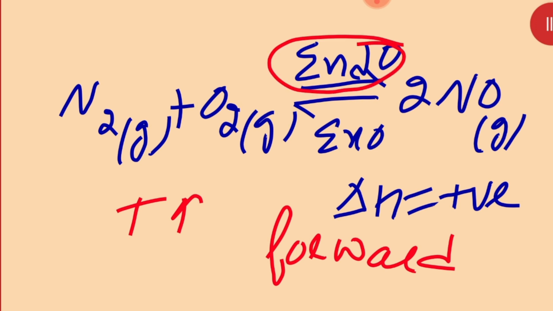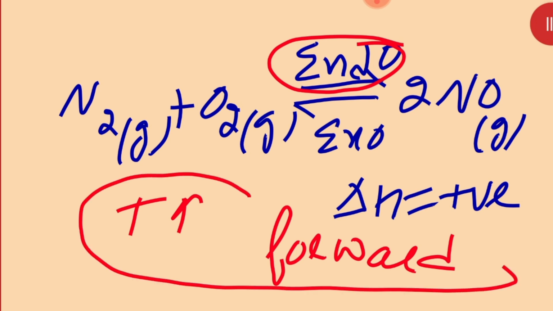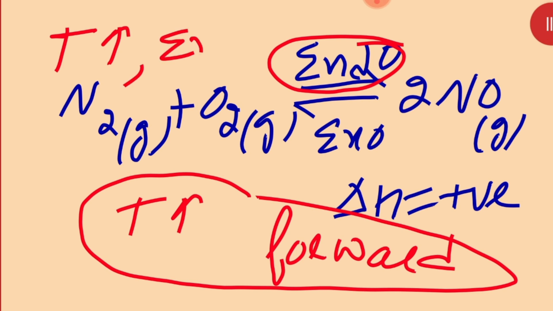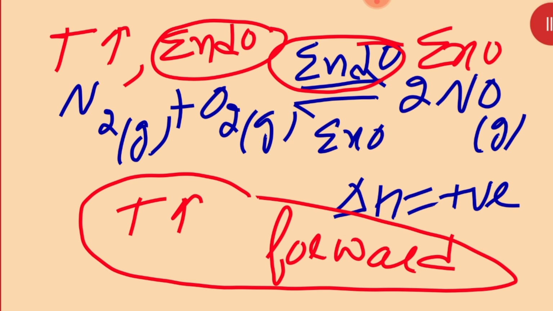Clear? So from there it is proved that whenever we are increasing the temperature, the reaction will always move towards the endothermic direction, because endo will cool the reaction a little bit. It will always adjust the extra heat. Even if the endo is in the forward direction or in the backward direction. I think it's clear to you. Whenever we increase the temperature, the reaction will always move towards the endothermic direction, and if we decrease the temperature, the reaction will move towards the exothermic direction. Clear?